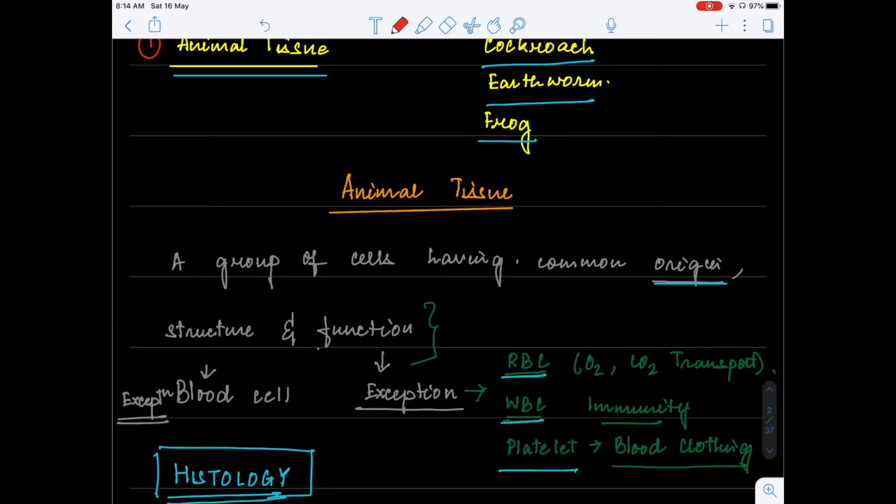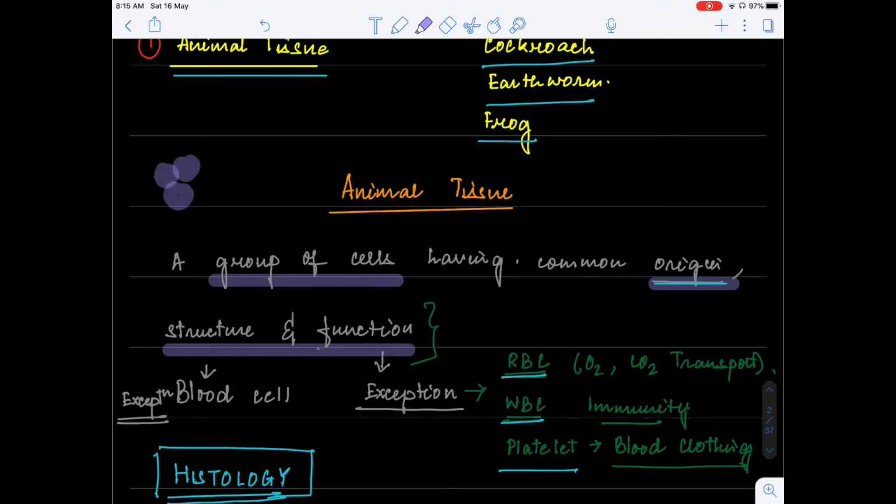So when we look into a common definition, animal tissue is defined as a group of cells which is having a common origin, structure and function. So we have always seen that when many of the cells come together and they are performing a common function, then they are referred to as forming a tissue. Now, there is some exception, like everything has an exception. Similarly, even the definition of a tissue has some exception.